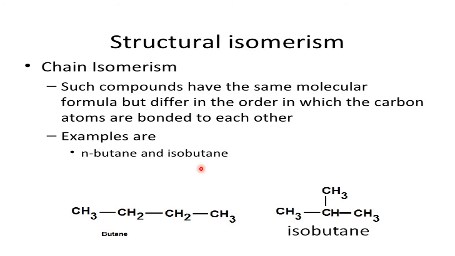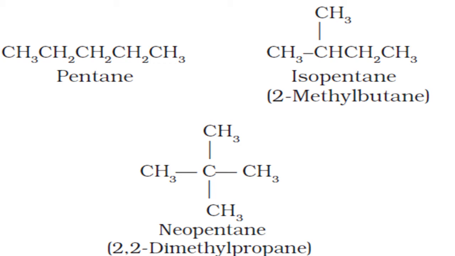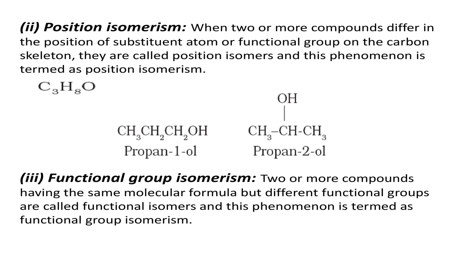Structural isomerism differs in the carbon chain. The first two examples, normal butane and isobutane, differ in the carbon chain. They come under structural isomerism, and under that, chain isomerism. So in the carbon chain they differ. This is a different carbon chain, but the molecular formula is the same. That's why they fall under the category of chain isomerism. Again, chain isomerism, second slide of our today's discussion. Once again I have taken this to understand after knowing the classification chart.